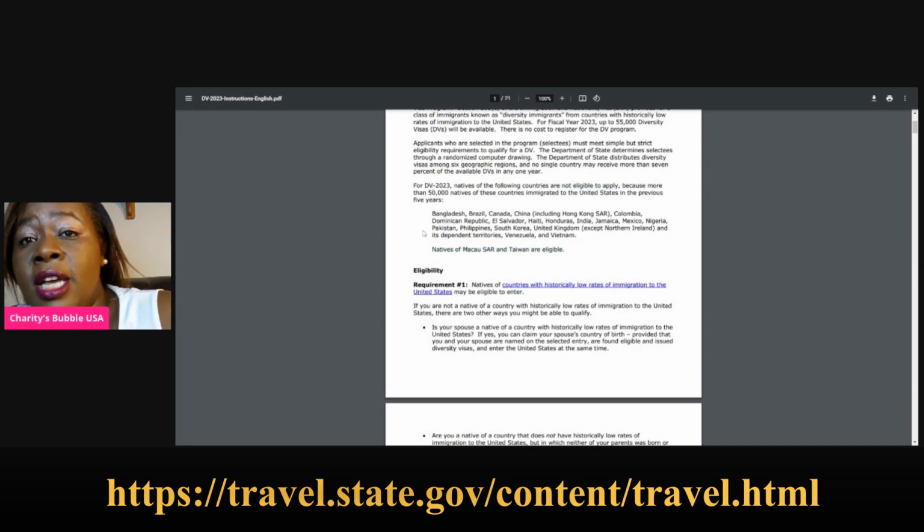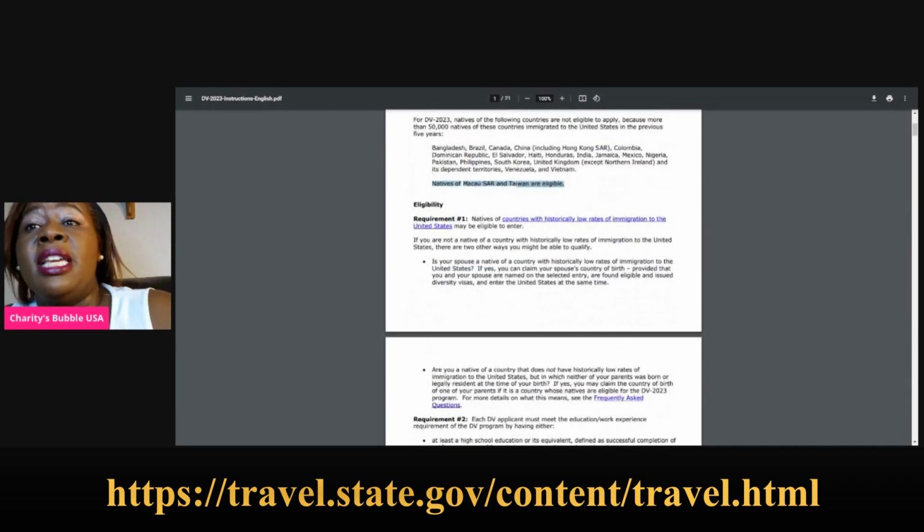So these ones, let me highlight. These ones that I have read here, they are not eligible. But this one is eligible, and the other countries that are not there. Now, please make sure that you know that. Okay, countries with historically low rates of immigration are eligible to enter. Now, if your country was mentioned here and it is not eligible, how can you still enter?